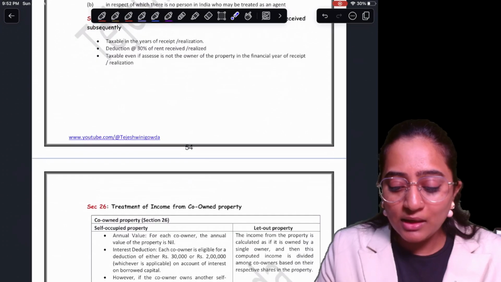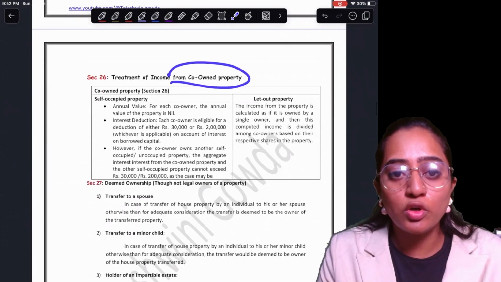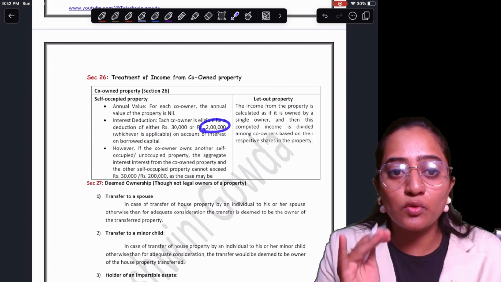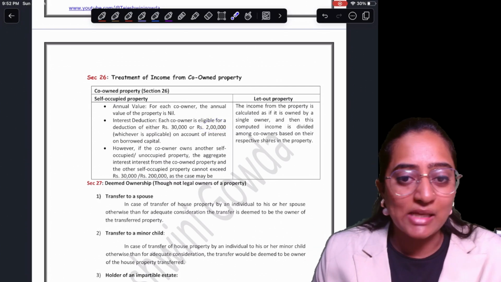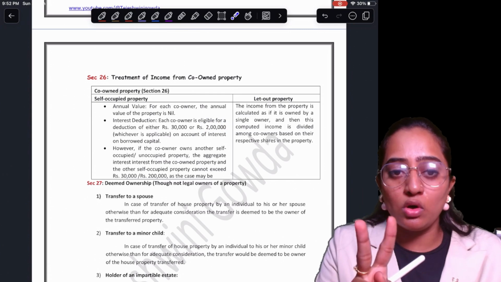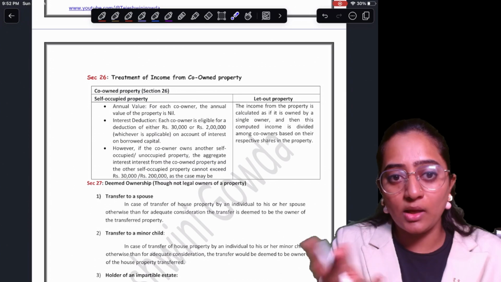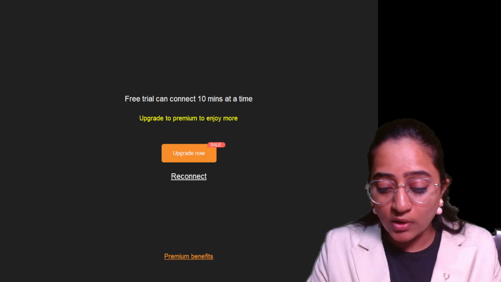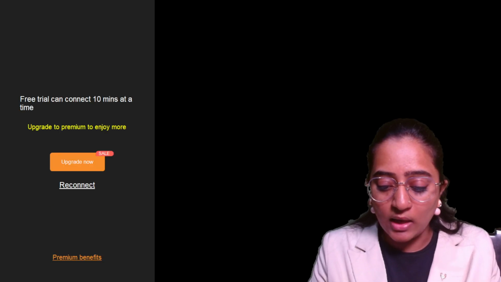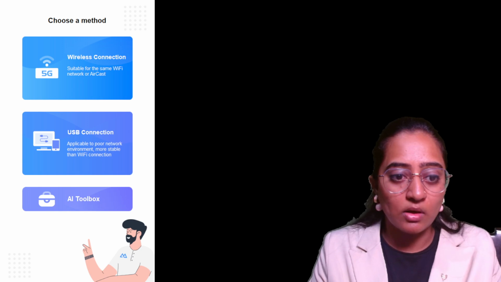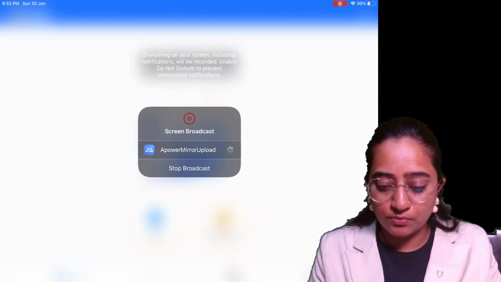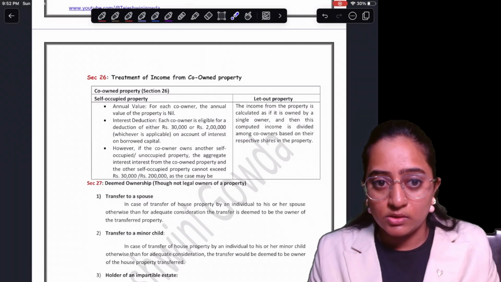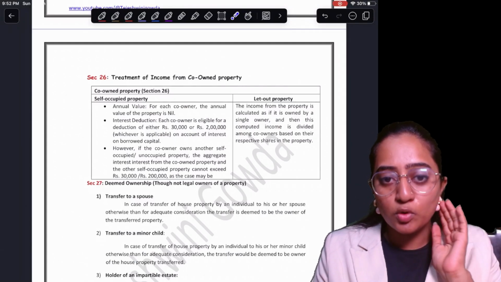Clear? Remember, if you have a co-owned property, for your self-occupied property each individual is going to get the deduction of 2 lakh or 30,000, depending on satisfying your condition. If there are two people having the co-owned property, both can take the interest deduction of up to 2 lakh and 2 lakh. Clear? So you can take up to 2 lakh and 2 lakh.